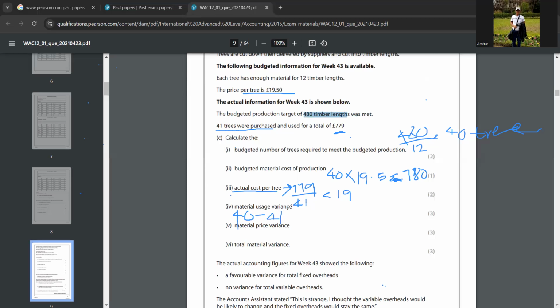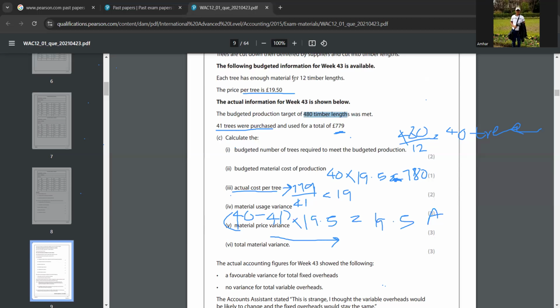Okay. So material price variance. That is standard price minus actual price into actual quantity, right? So what's the standard price?